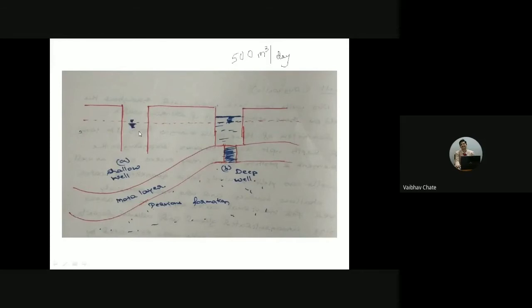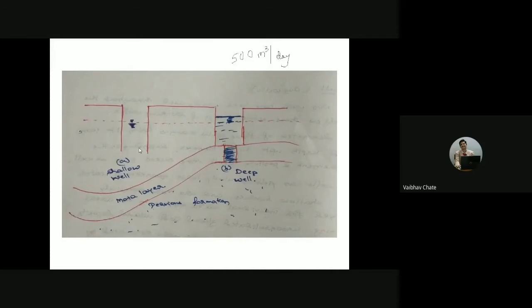Because of this, if some contamination has taken place adjacent to this particular shallow well, that shallow well might contain those contaminants in the water. So the shallow well may not always be safe for drinking. If in the nearby vicinity some sewage is discharged, you need to be very careful that this shallow well might contain bacterial contamination. In that case, you are not allowed to drink the water by pumping it into the overhead tank and collecting it through the taps. No, you are not allowed to drink that water.